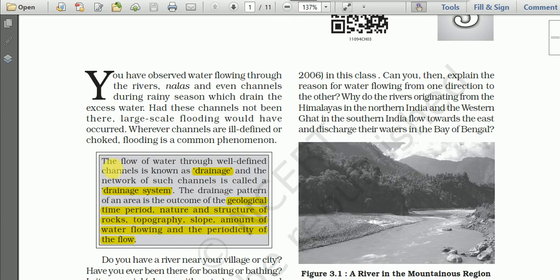The flow of water through well-defined channels is known as drainage.